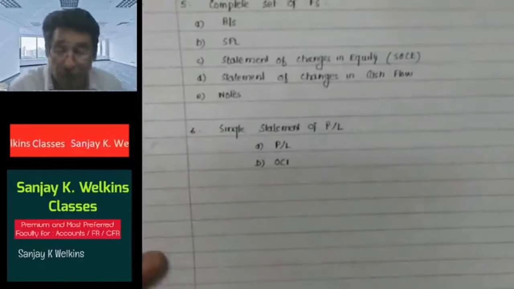What does it mean? It means, suppose I am an entity which is following Ind AS. Suppose I have prepared my financial statements for the year and I want to tell the world that I have followed Ind AS while preparing these financial statements, then I need to make a very clear, self-explanatory, explicit statement that we have complied with all the accounting standards.